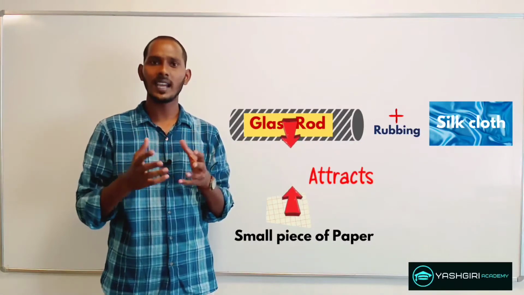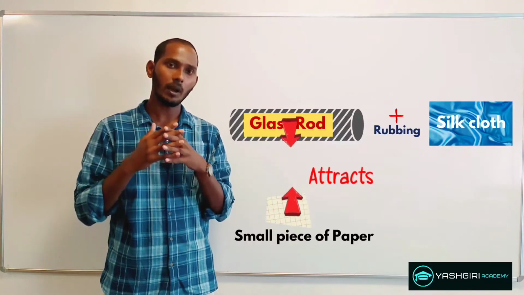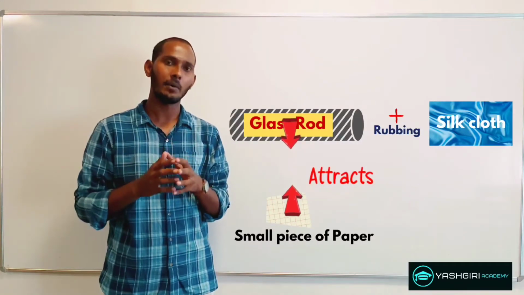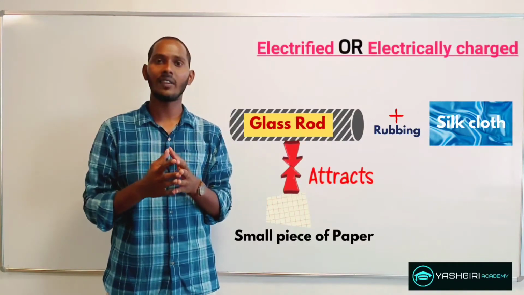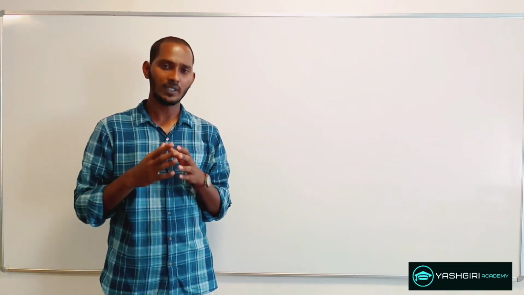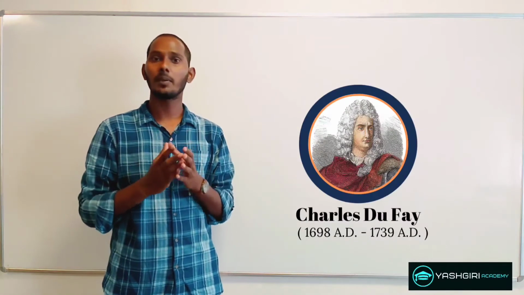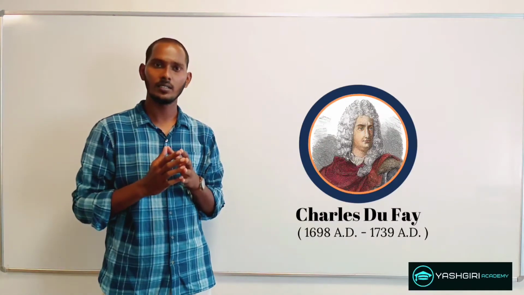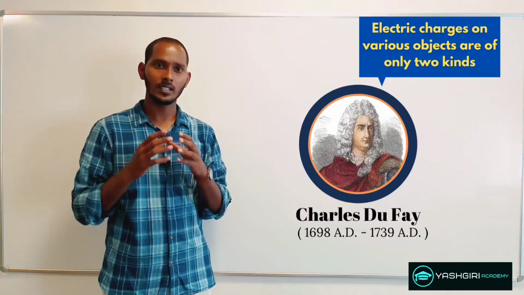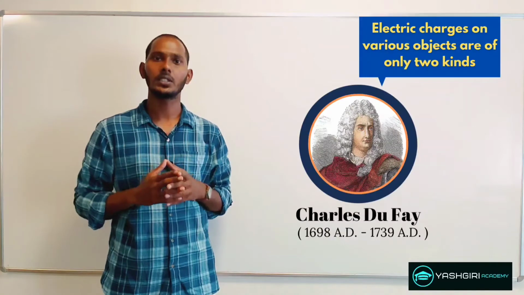Now in all these examples, the rubbed substances which showed the property of attracting a light body were said to be electrified or electrically charged. And then later, after many years, Charles Dufay of France, through his experiment on frictional electricity, suggested that the electric charges on various objects are of only two kinds.